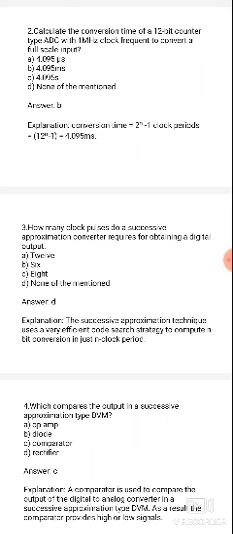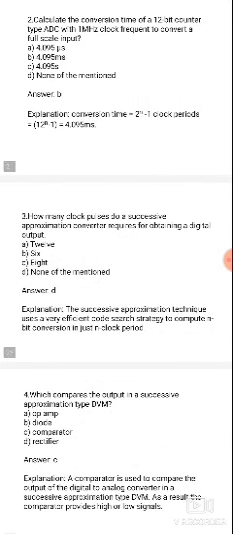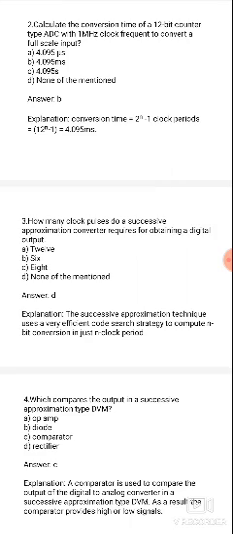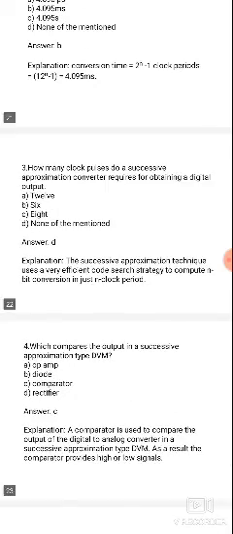So the successive approximation register, the number of clock pulses is equal to the number of bits. The successive approximation technique is a very efficient code search strategy to compute an n-bit conversion. It requires n number of clock pulses only. So an n-bit conversion requires n clock pulses. So the number of bits is equal to the number of clock pulses.